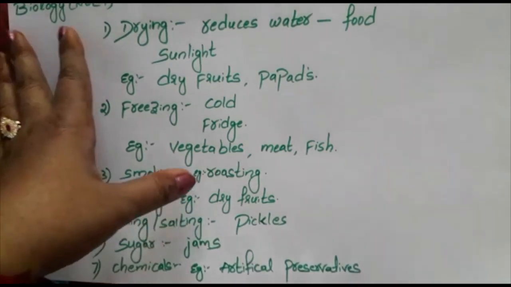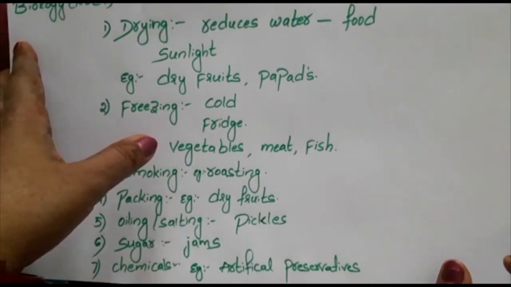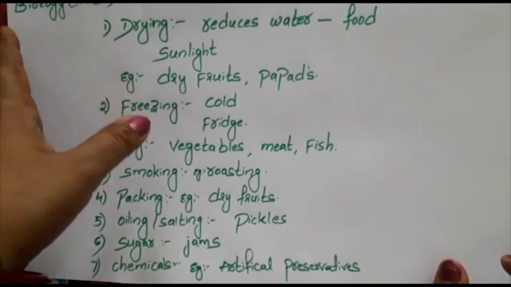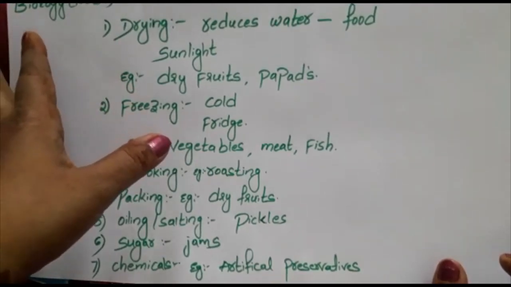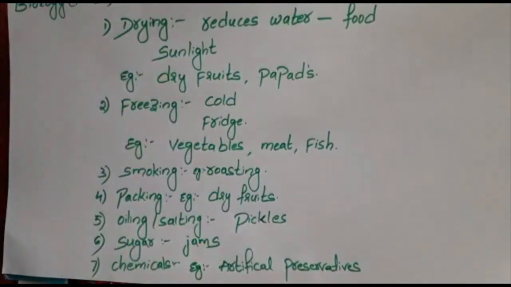And heating and boiling. Heating will kill the microorganisms. Boiling at high temperature also kills the microorganisms. So basically food is spoiled because of microorganisms. If you kill the microorganisms, the food will be safe. So these are some of the food preservation methods: drying, freezing, smoking, packing, oiling, salting, sugar, chemicals, and heating and boiling. All this will help keep the food in the best quality.